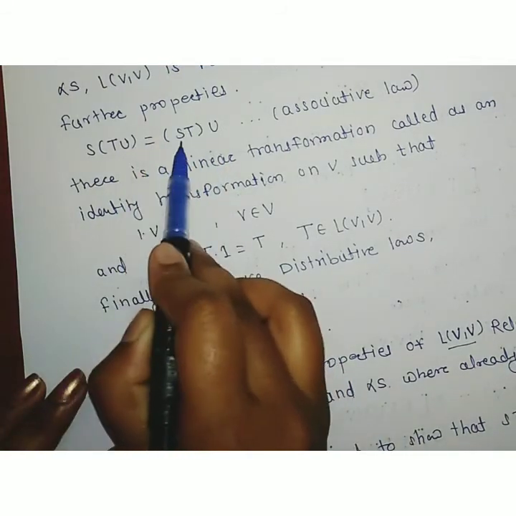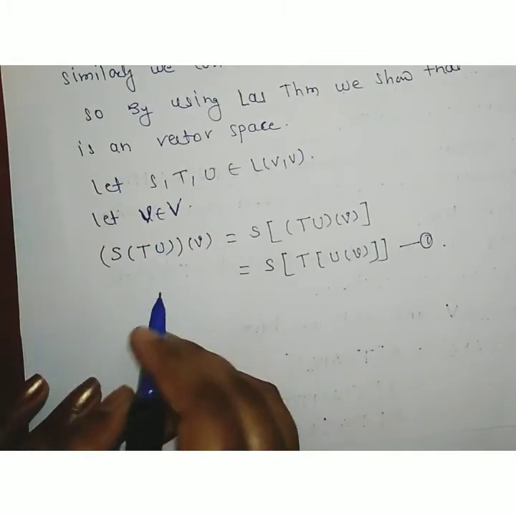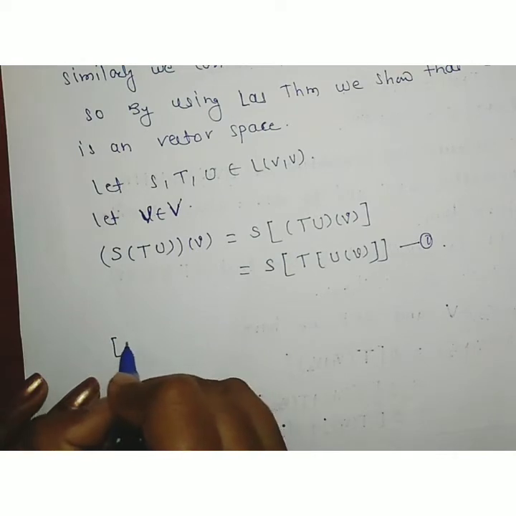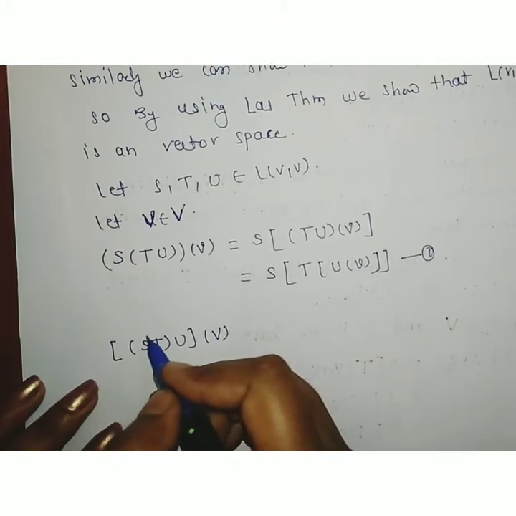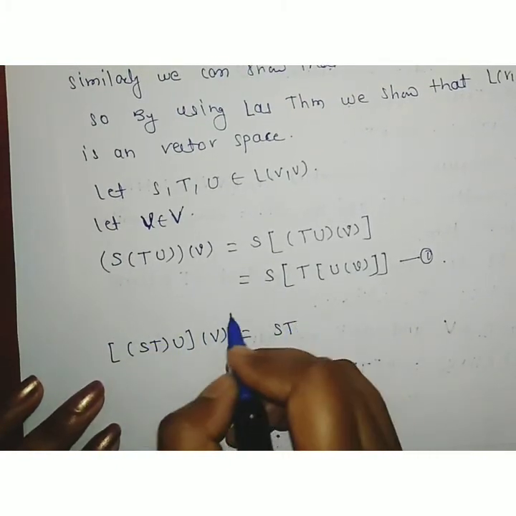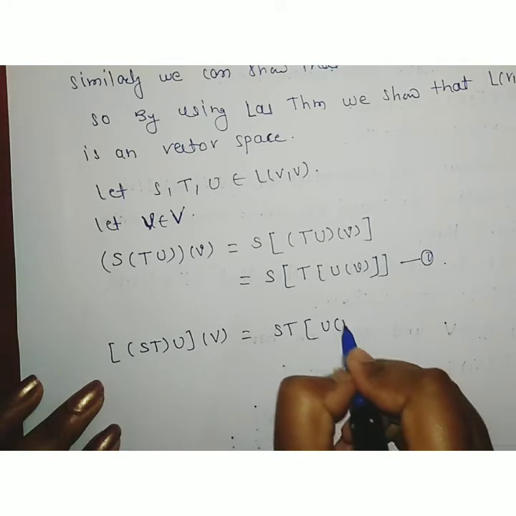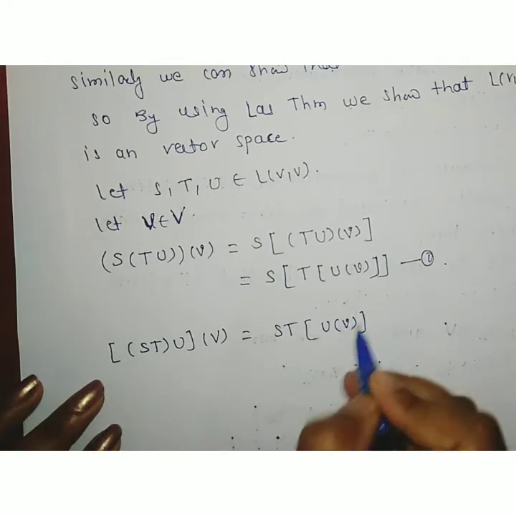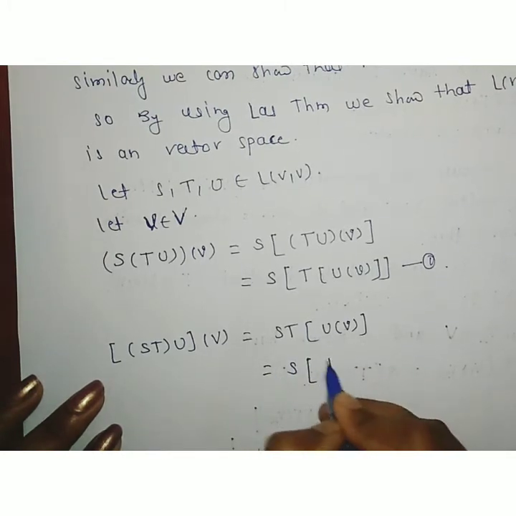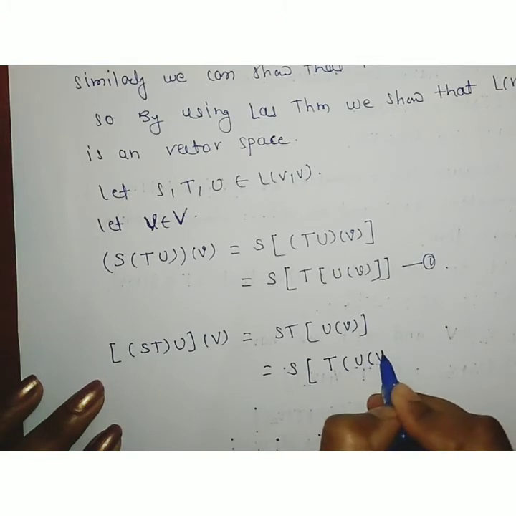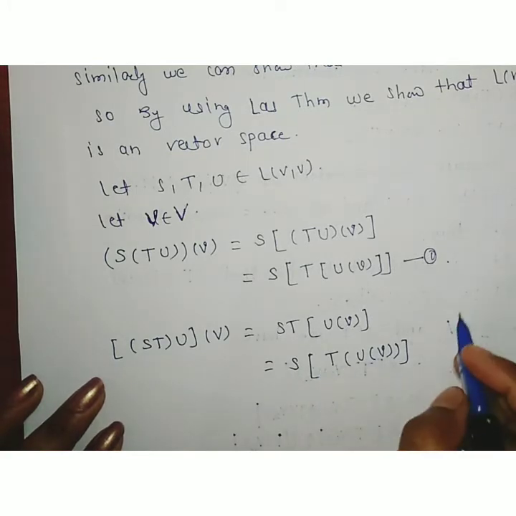Now consider (ST)U. Now consider ST operating on U, which is operating on V. Okay, so which is equal to ST as it is, then take U multiplied to V, U into V. Therefore, which is equal to, then take S outside and T inside the bracket, into T operating on U, which is multiplied to V. So put this equation second.